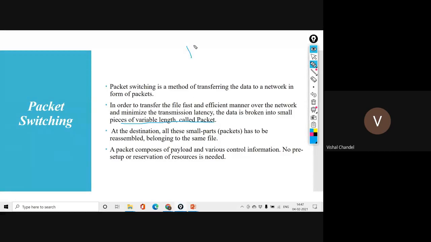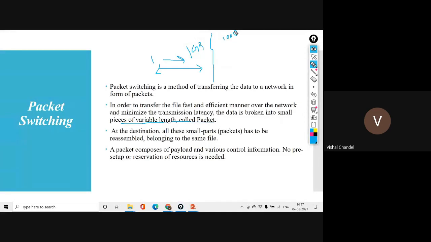If I want to transfer a 1 GB file in circuit switching, I was transferring it like a pipeline. This 1 GB is going to be transferred over a dedicated path, and it depends on how many bits, or at which rate, we transfer from sender to receiver. But now in packet switching, what exactly am I doing? I am dividing this 1 GB.